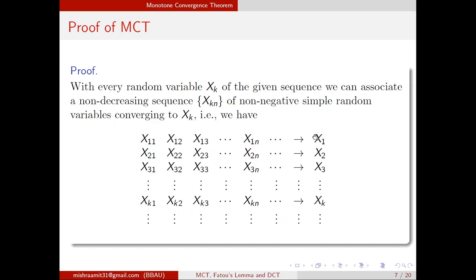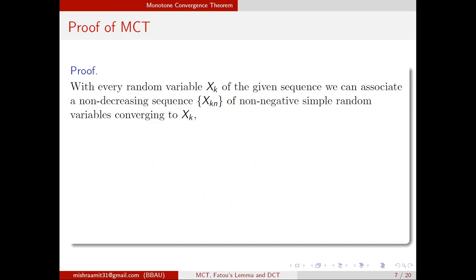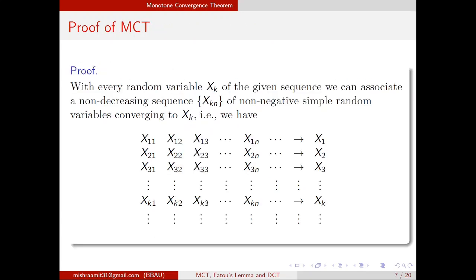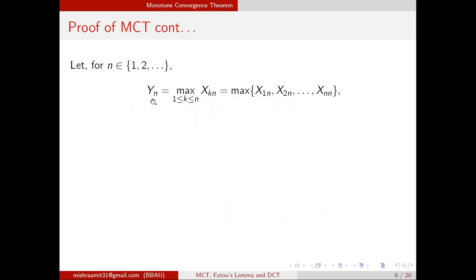But you know that X1, X2, Xk, that means the sequence Xn, that was also non-decreasing. So that means this also, if you move from up to down, it is increasing. So from left to right increasing, from above to down it is increasing. Now let Yn be the maximum of Xkn, where k belongs to 1 to n. That means it is a maximum of X1n, X2n, Xnn.